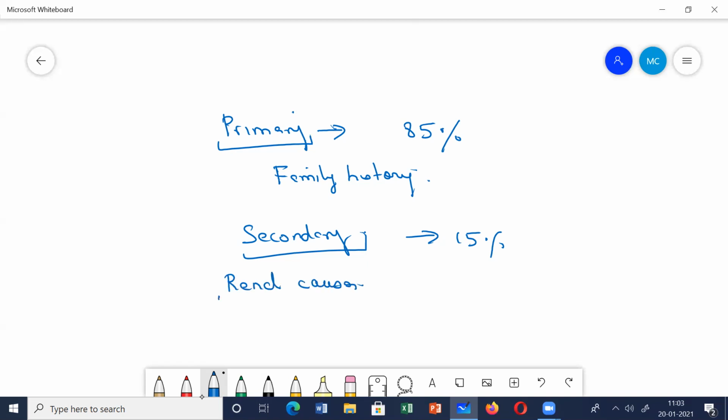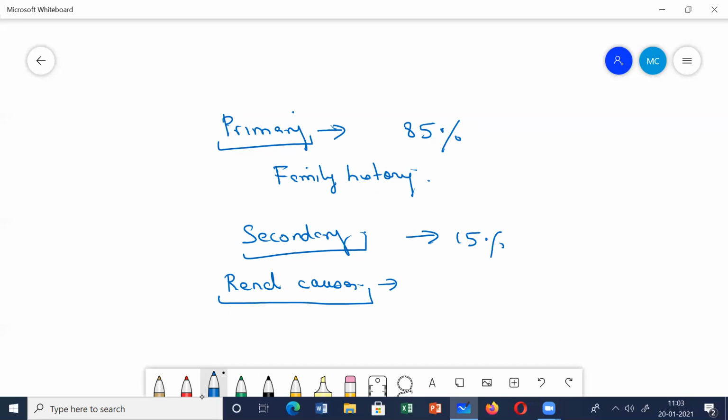Okay, the patient can have glomerulonephritis, or the patient can have cysts in the kidneys, polycystic kidney disease. Or any stenosis of the renal artery, renal artery stenosis. So there can be different renal causes: glomerulonephritis, renal artery stenosis. There can be some collagen vascular diseases also. So these can be some renal causes.